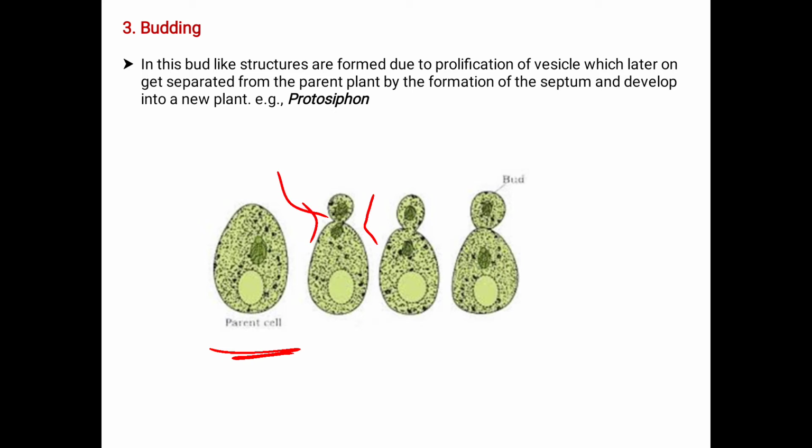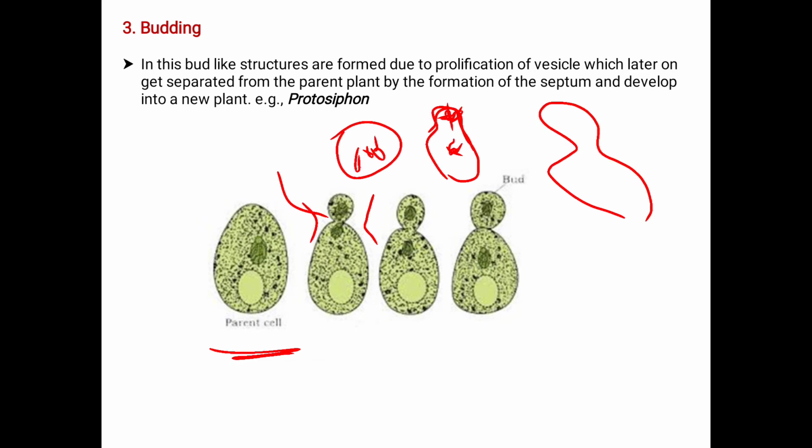If it is the parent cell, it has the genetic material and vacuole. See, a narrow structure forms where a little of the genetic material is pushed away, where it transfers its genetic material. Later, see the structure. Genetic material is transferred to the newly formed bud.